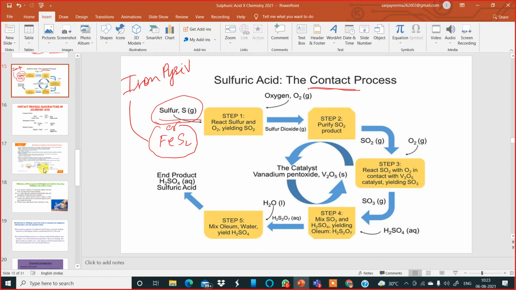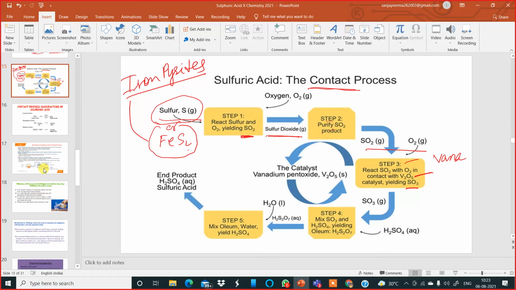Now, in step 1, we react this sulfur or the iron pyrites with oxygen. We burn it to produce sulfur dioxide gas. Once the sulfur dioxide gas is formed, it is purified in step 2, and then it is sent to a contact tower and mixed with oxygen to prepare sulfur trioxide, and the catalyst in the tower is vanadium pentoxide, V2O5.